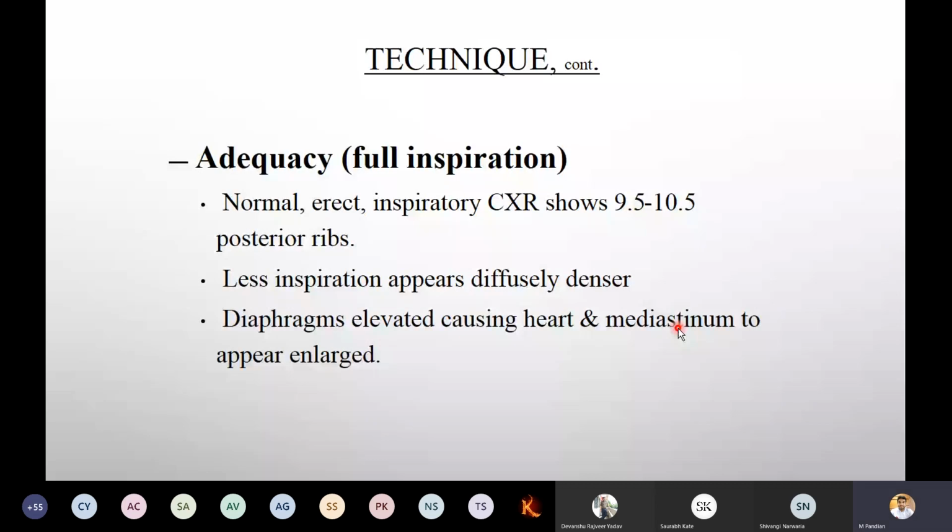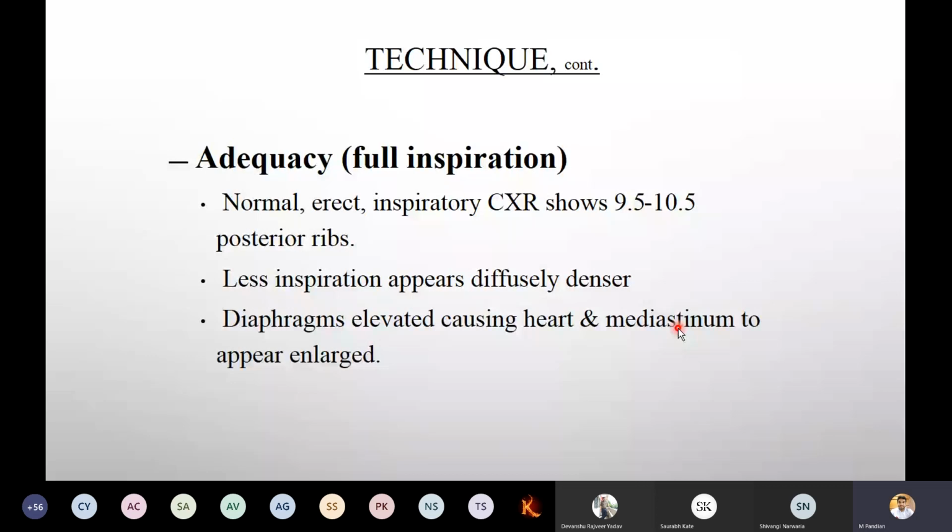Now, what is adequacy? Full inspiration is the particularly important point when it comes to adequacy. A normal, erect, inspiratory chest X-ray shows 9.5 to 10.5 posterior ribs. Those ribs we are able to see clearly.